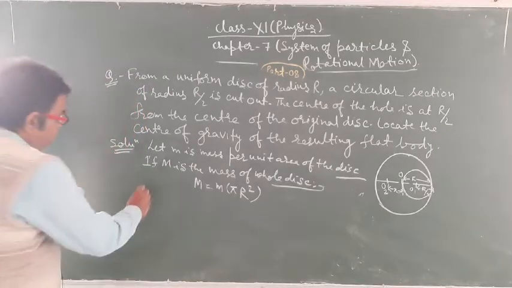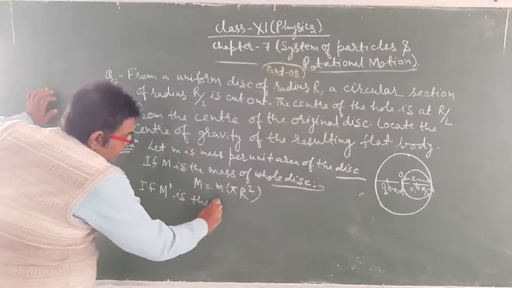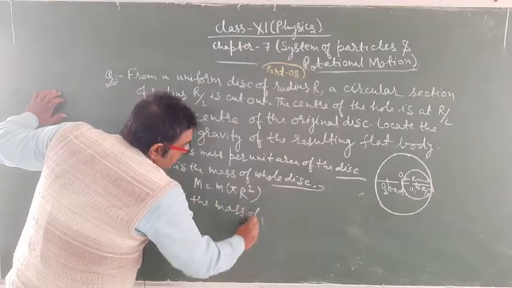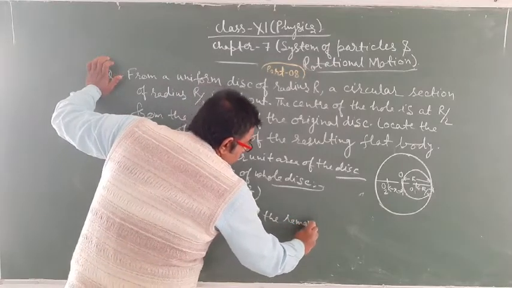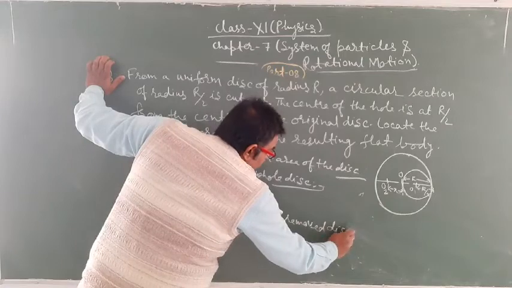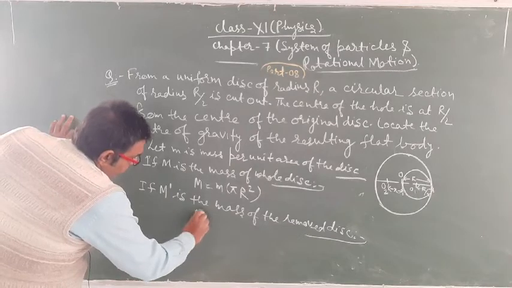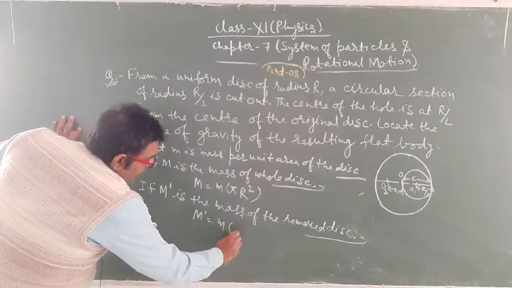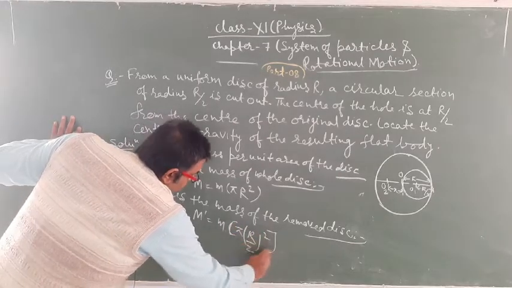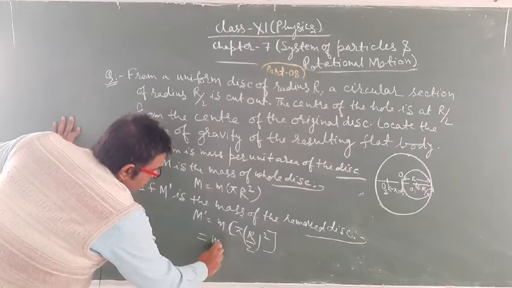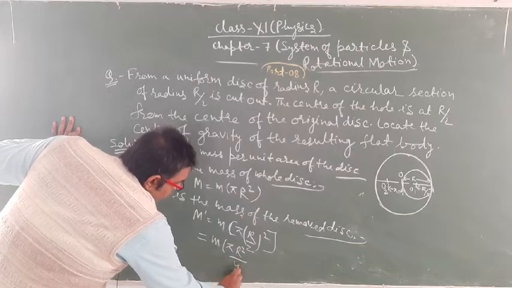Now if M dash is the mass of the removed disk, then M dash can be given as m into pi into r by 2 whole square, which is m pi r square upon 4.